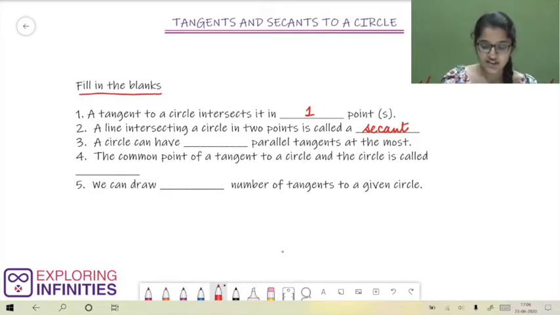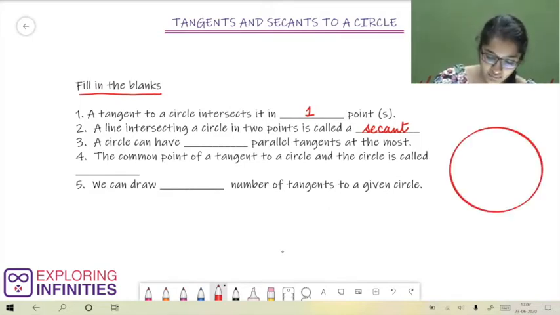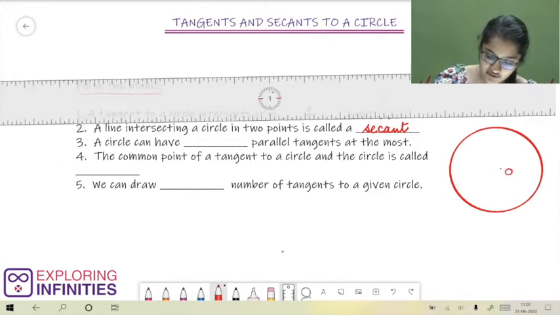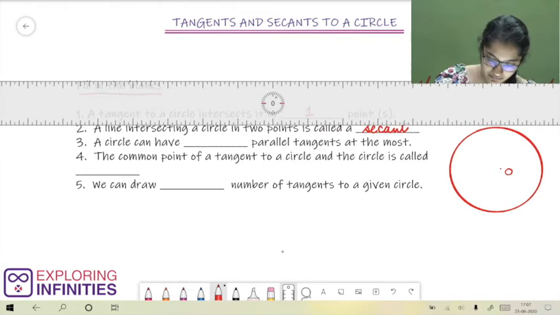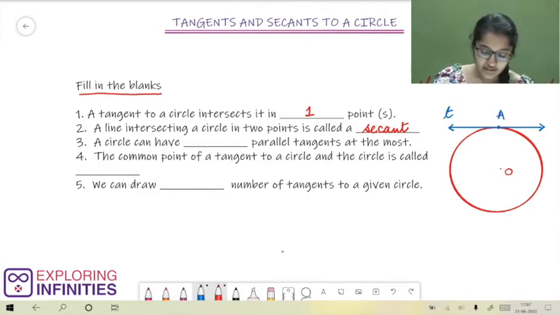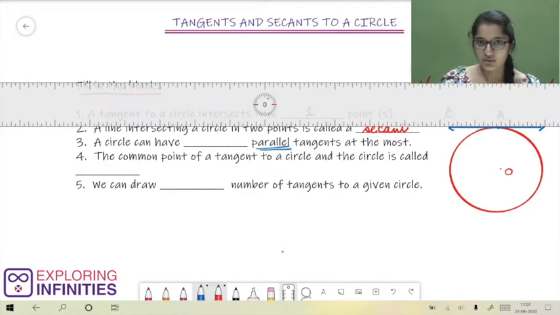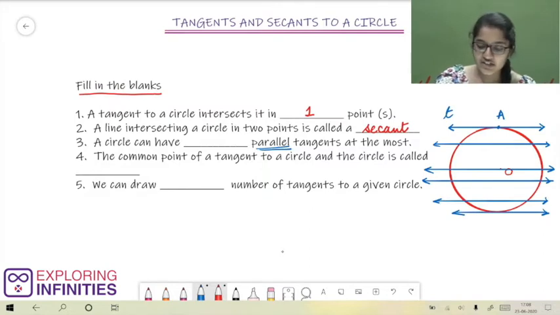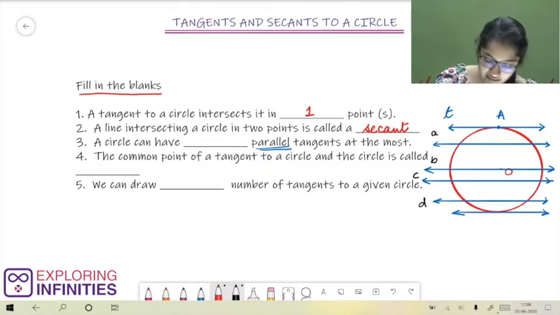Now this is an interesting question. Here we have a circle with center O. Let us first draw one tangent to it. This is our tangent T to the circle and point of contact is A. Now we need to find out how many tangents can exist to this circle which are parallel to the tangent T. So for that, let us first draw a couple of lines which are parallel to tangent T. Here we have some lines which are parallel to the tangent T. So let us name them small a, b, c, d and e.